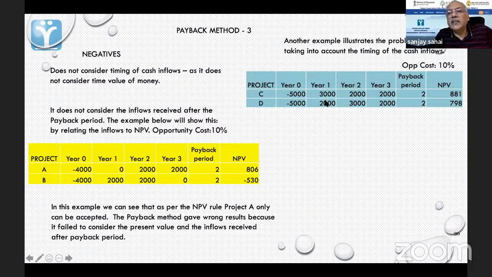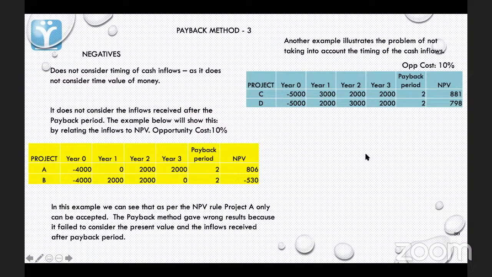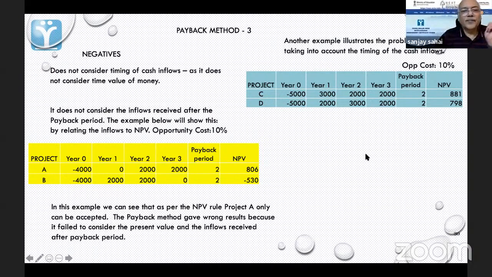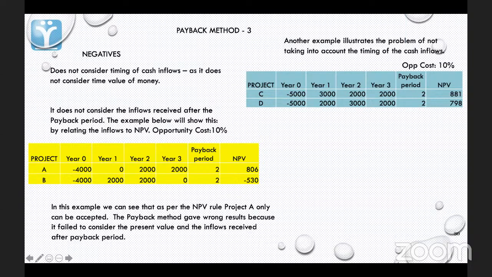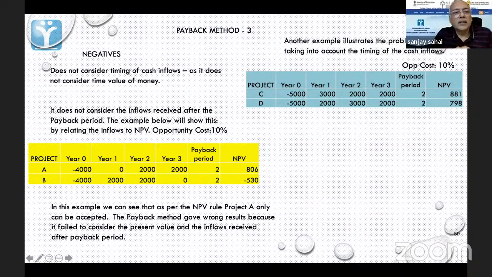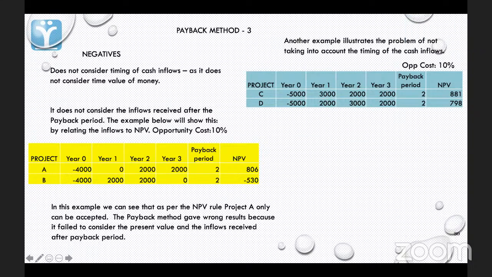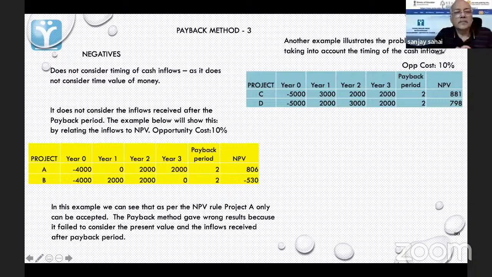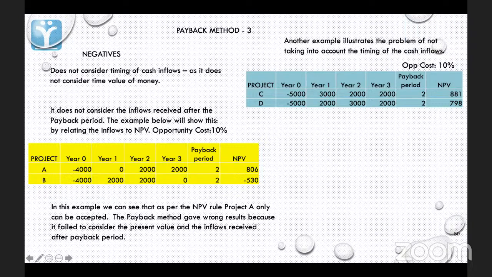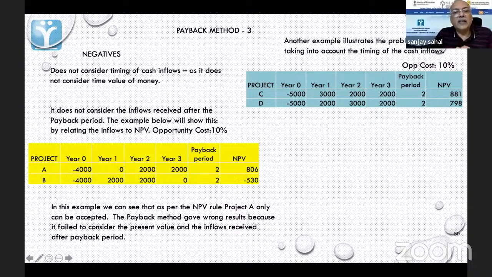In this case, it is uneven. No? Yes, sir. Okay. Here it is even. Sir, my small point is that in the second case, C and D, it is uneven, sir. But in every year, we are getting cash flow. As in the first case, if we do not get cash in year 1, any inflow, the time will extend. The payback period will extend, sir. Payback will extend because you are considering timing.